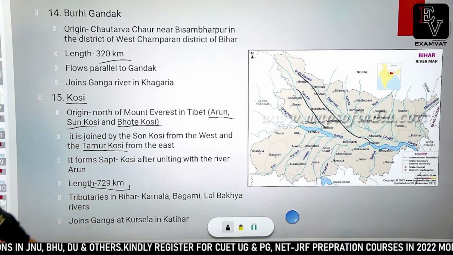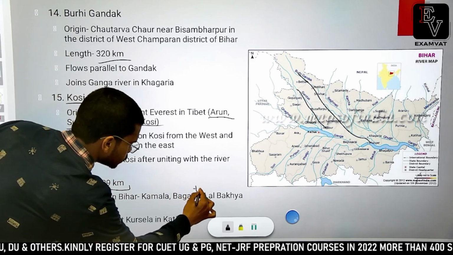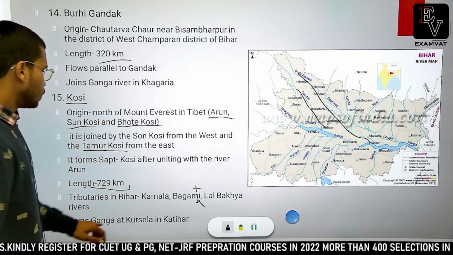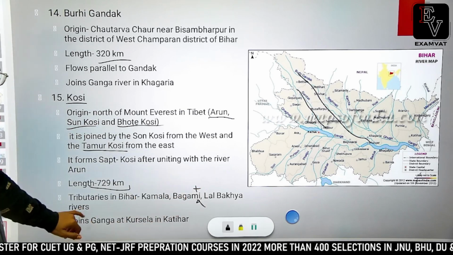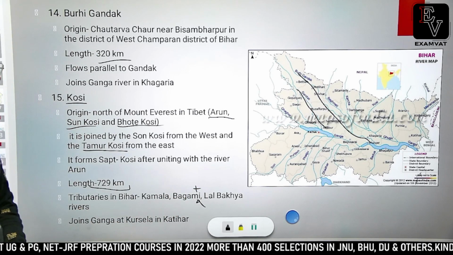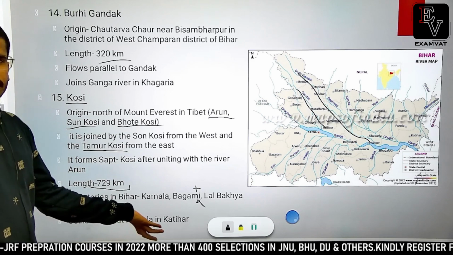Its tributaries in Bihar are, sorry, there should be a T. Okay. So Kamla, Bagmati, Lal Bakhya rivers are its important tributaries in the state of Bihar and it joins Ganga river near Katihar.